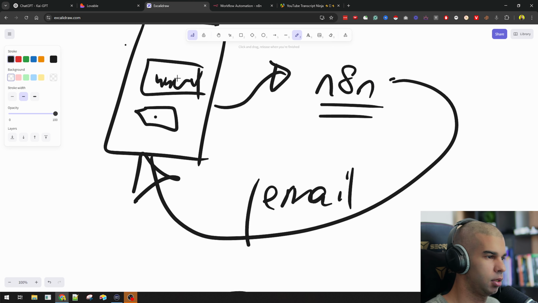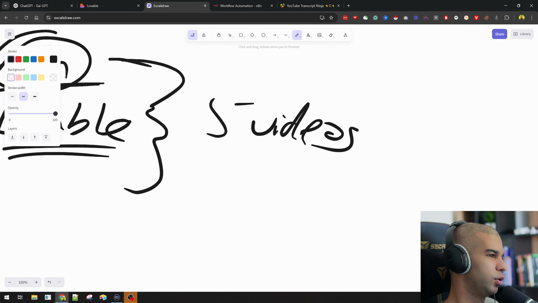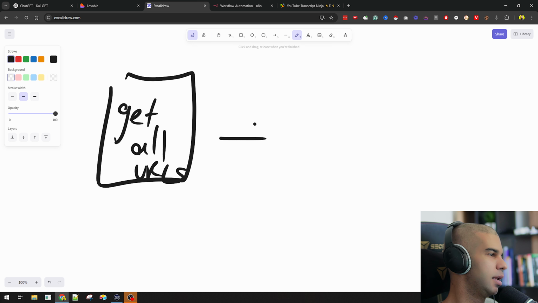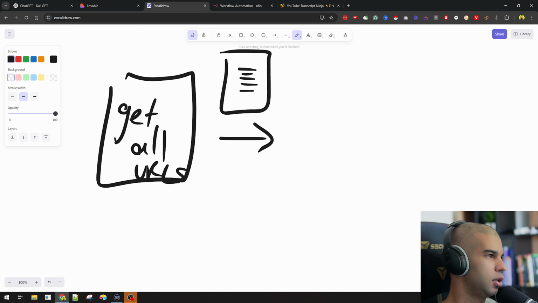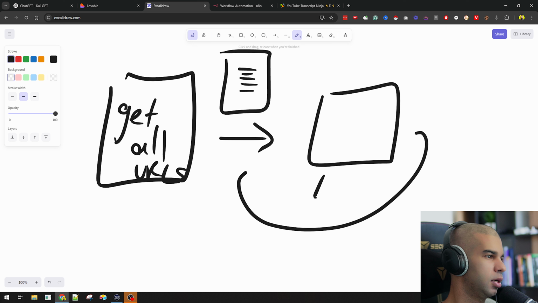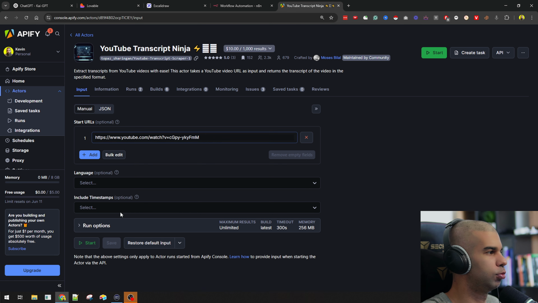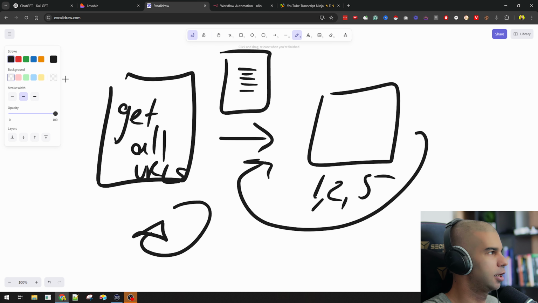If I go back here, what we'll need to do now, technically speaking, is get all URLs, and then loop through all those URLs. If we have a list of 5 items, we need to loop through 5 times: get the transcript of the first video, then loop over again, get the transcript of the second, the third, the fourth, and the fifth. So we'll need this looping functionality in n8n. And this YouTube Transcript Ninja is what will happen in this stage right here. This is how we're going to get the transcript.